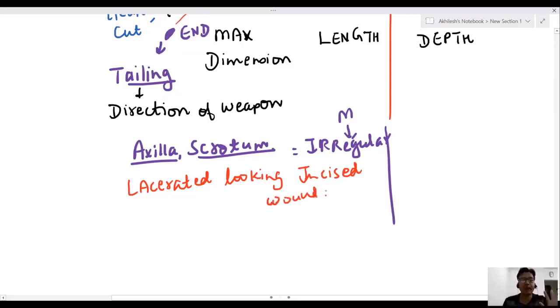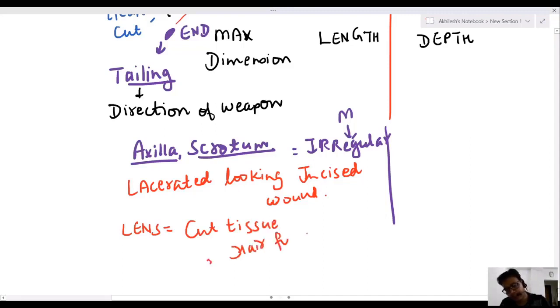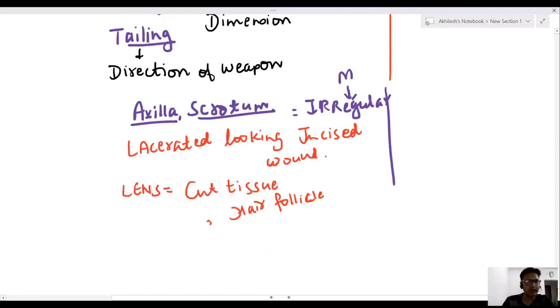So how would you confirm, my dear friend? You will examine with lens. In lens examination, you would find cut tissue and cut hair follicle. Because of the sharp edge weapon, the tissues and hair follicles will be cut.